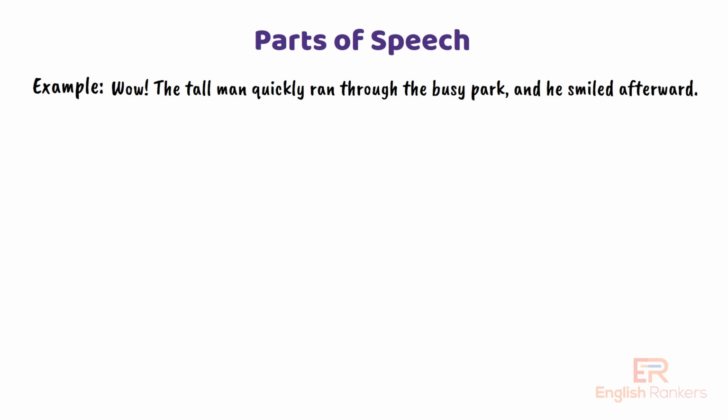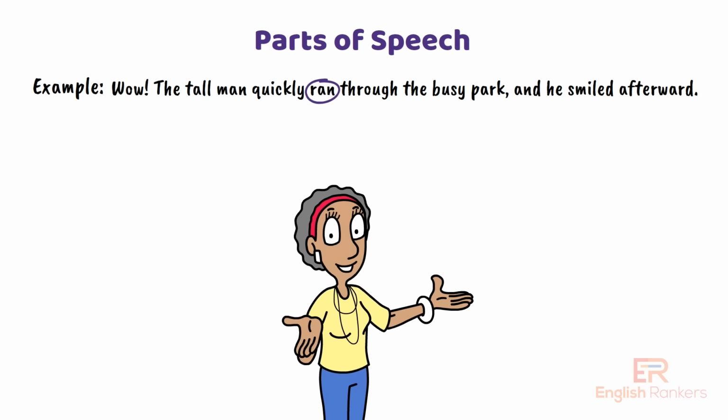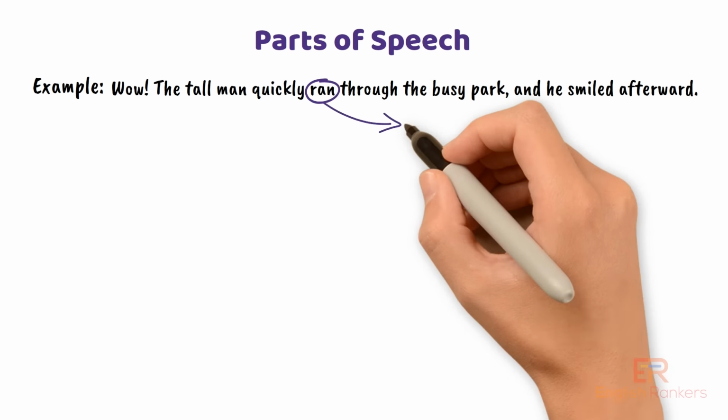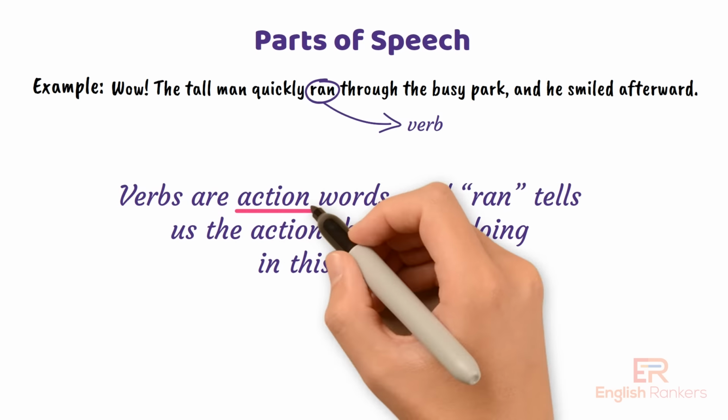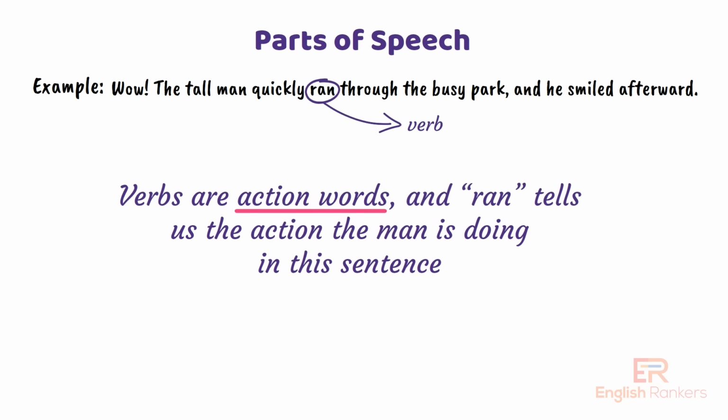The next word is ran. What part of speech is ran? This should be an easy one. Exactly, ran is a verb. Verbs are action words, and ran tells us the action the man is doing in this sentence. He is running.